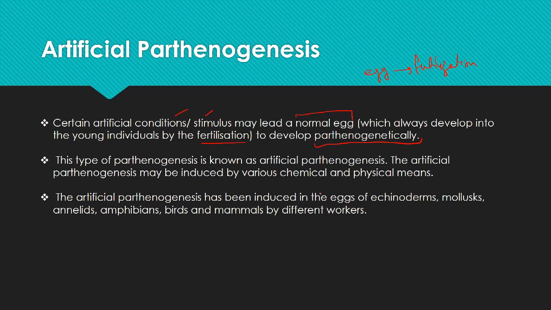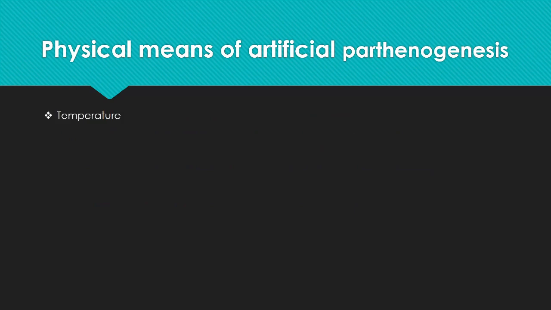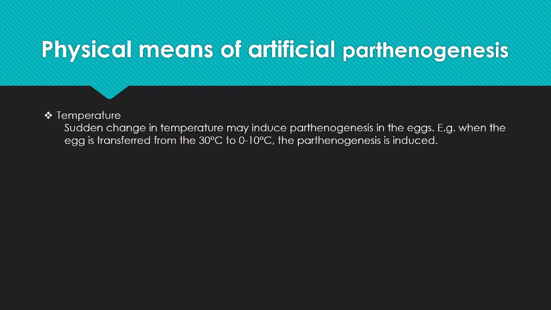The artificial parthenogenesis has been induced in eggs of echinoderms, mollusks, annelids, amphibians, birds, and mammals by different workers. So, what are these artificial stimuli or conditions? They can be divided into physical or chemical stimuli. Among the physical stimuli, one is temperature. When there is a sudden change in temperature, it may induce parthenogenesis in the eggs.